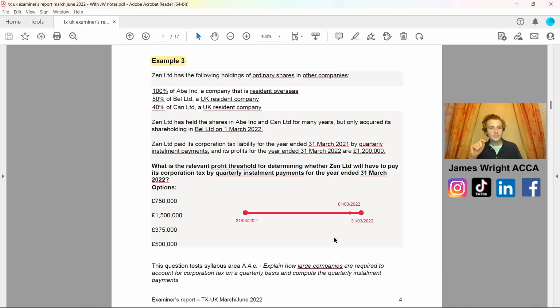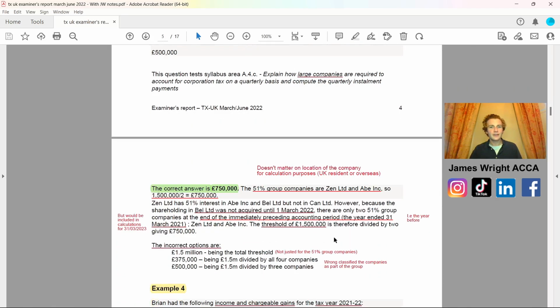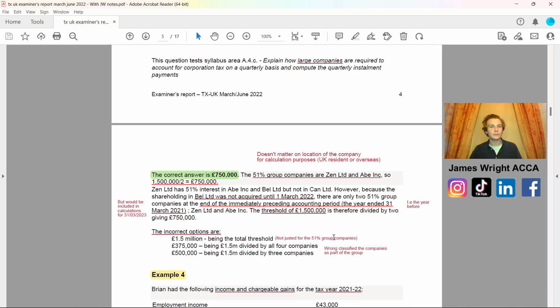Zen Limited paid its corporation tax liability for the 31st of March 2021 by quarterly instalments, and its profits for the year ended 31st of March 2022 are 1.2 million. So let's head down here to some of the other technical aspects to see if you got that one right.